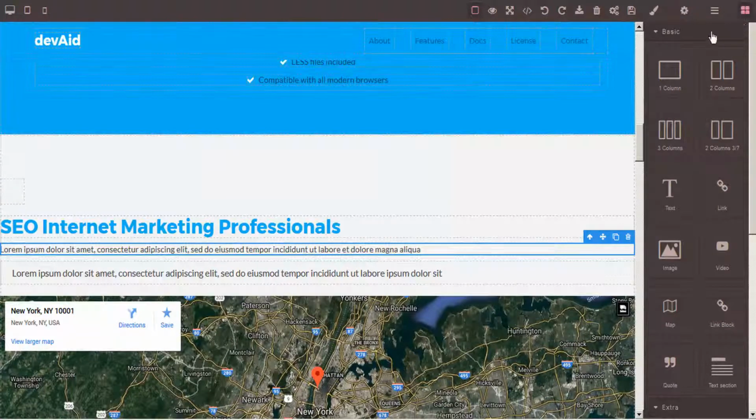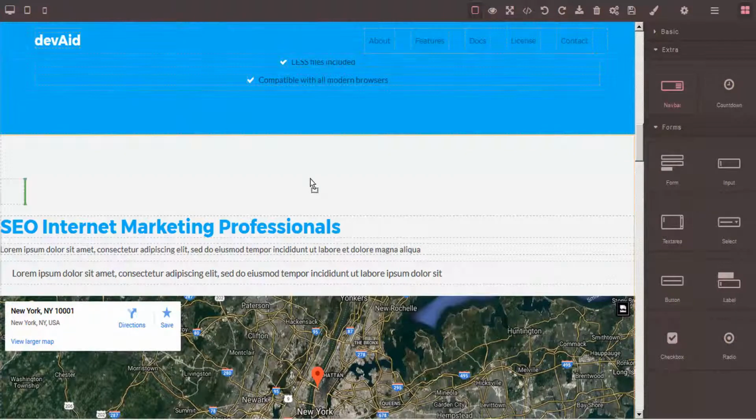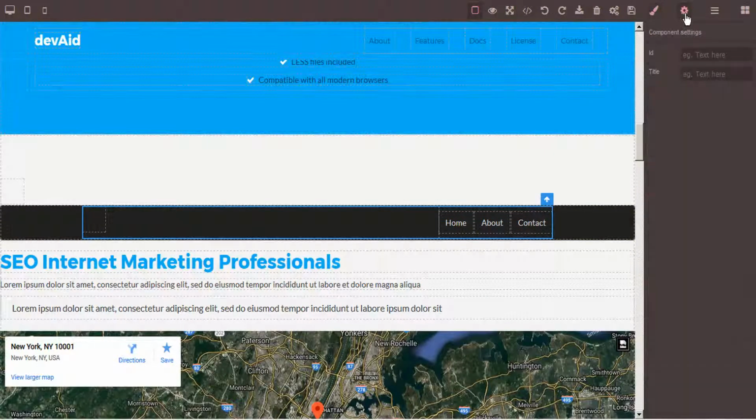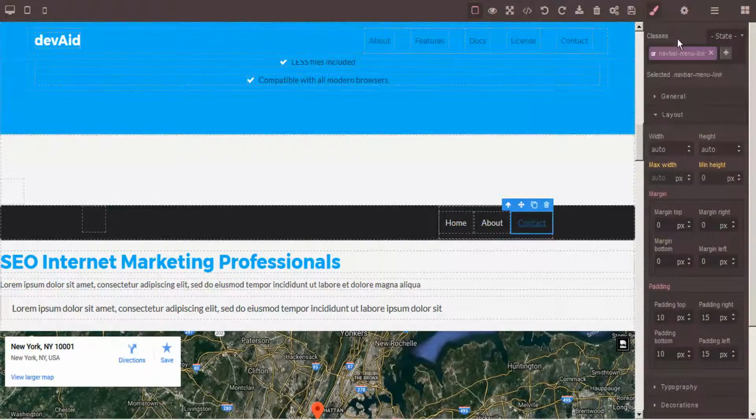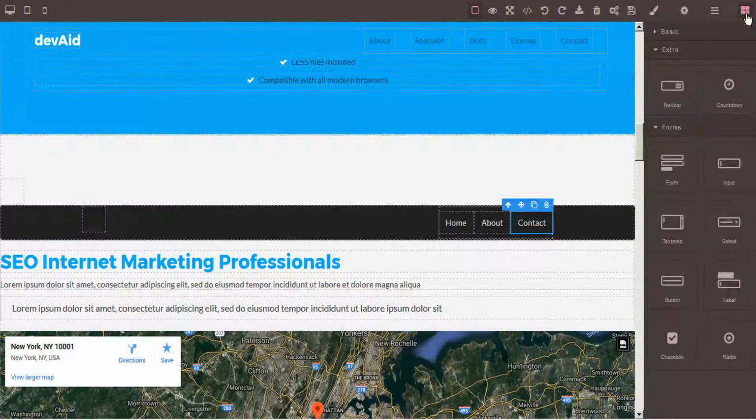And let's take a look at some other elements that we can add. We can add a navigation bar. This is a menu. So we've got our home and about and contact pages, and we can customize this as well. And we can go to the trait manager to adjust our text and our links. And again, in this case, we would want to open probably in this window. We wouldn't want to open same page tabs within new windows. So that would be within this window. Let's see what else we have here.